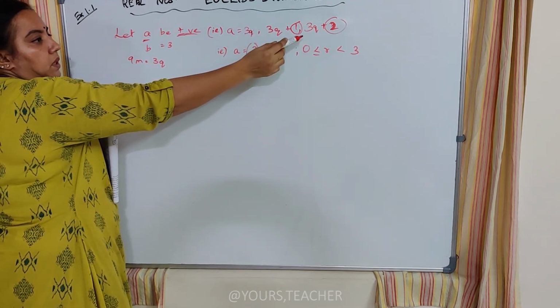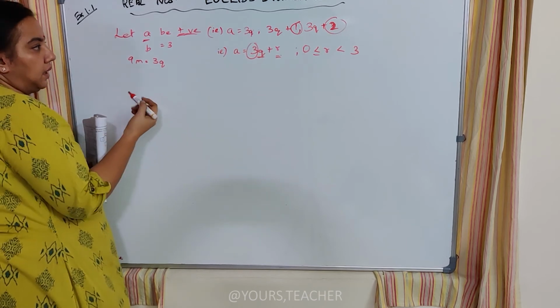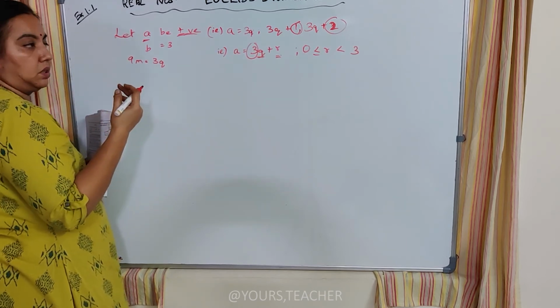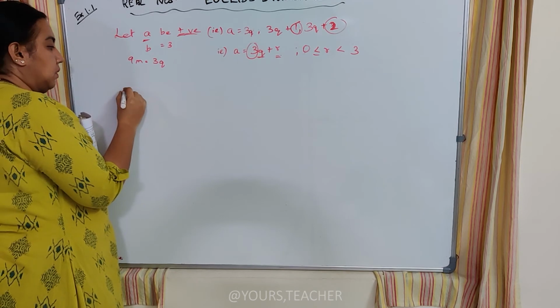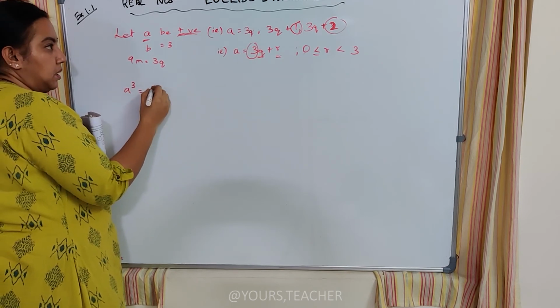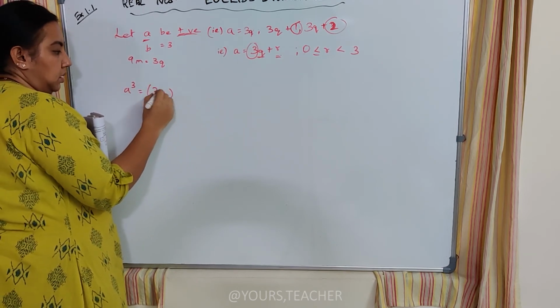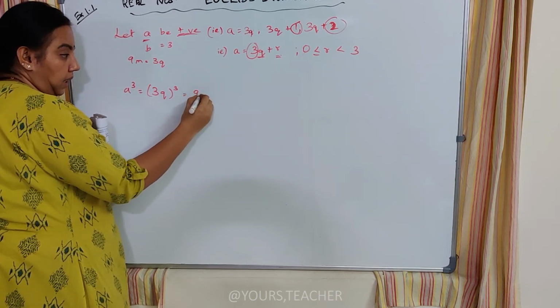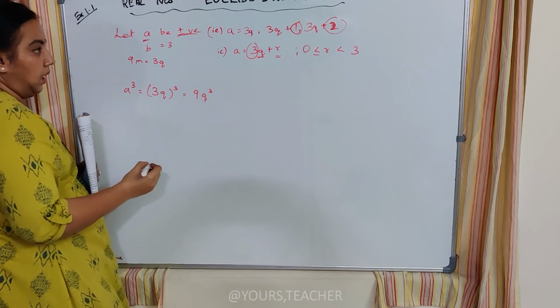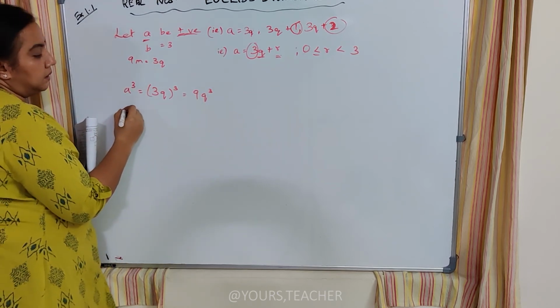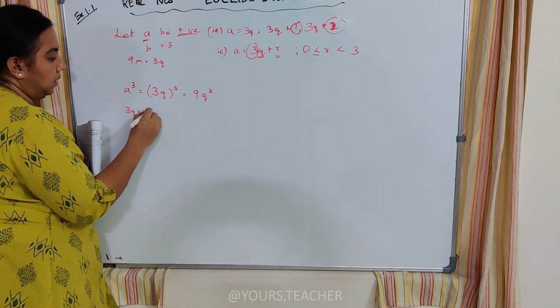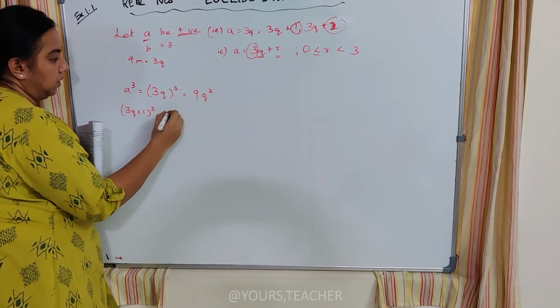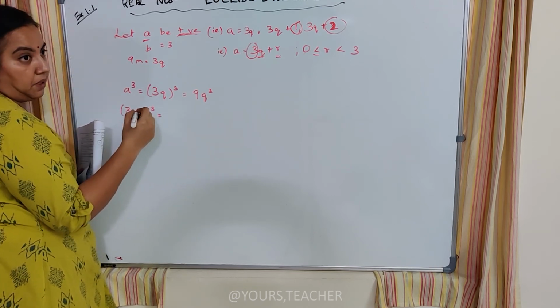So 3q, 3q plus 1, 3q plus 2. And they asked us to find the cubes of all these numbers. So when I do a cube is equal to 3q whole cube, and it becomes 27q cube. And next number, 3q plus 1 whole cube is equal to, I use this formula a plus b whole cube.